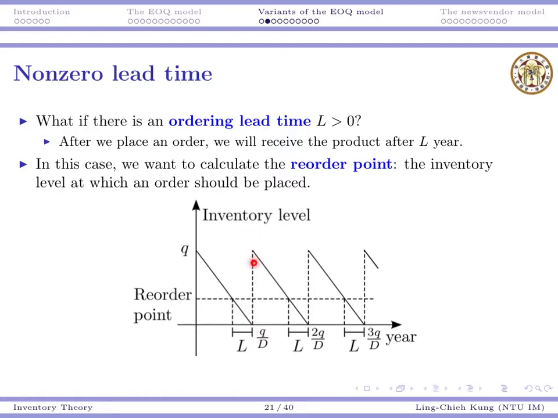So it's at this time point we should get the supply. Pushing back for L years, we know this is the time we should place an order, and this is the reorder point. If we watch our warehouse and see the inventory level is here, we should place an order. Then the order will arrive in our warehouse exactly when we have no inventory.